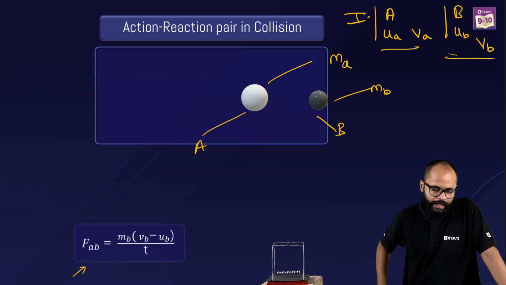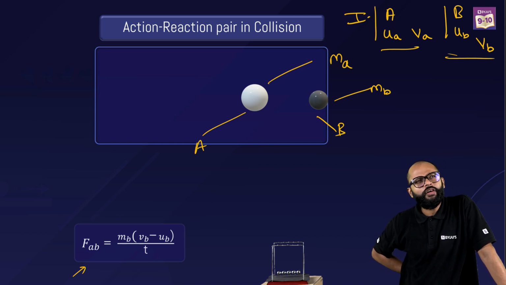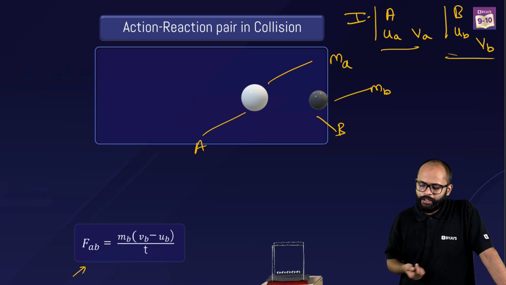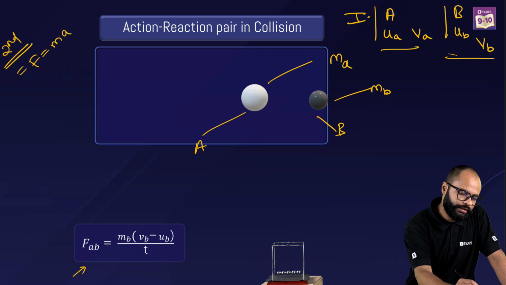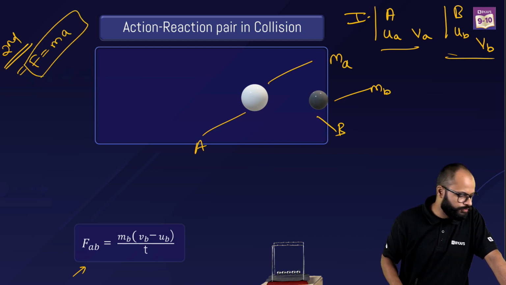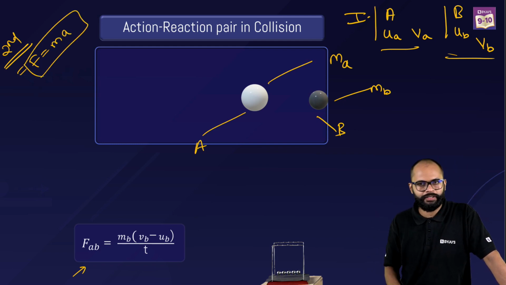Nice. Now, can we think of how much force was applied? Now, if you think, see, second law says F equals ma. Yes, sir. What does second law say? It says F equals mass into acceleration. बहुत बढ़िया. This is something which we know, right? F equals mass into acceleration.